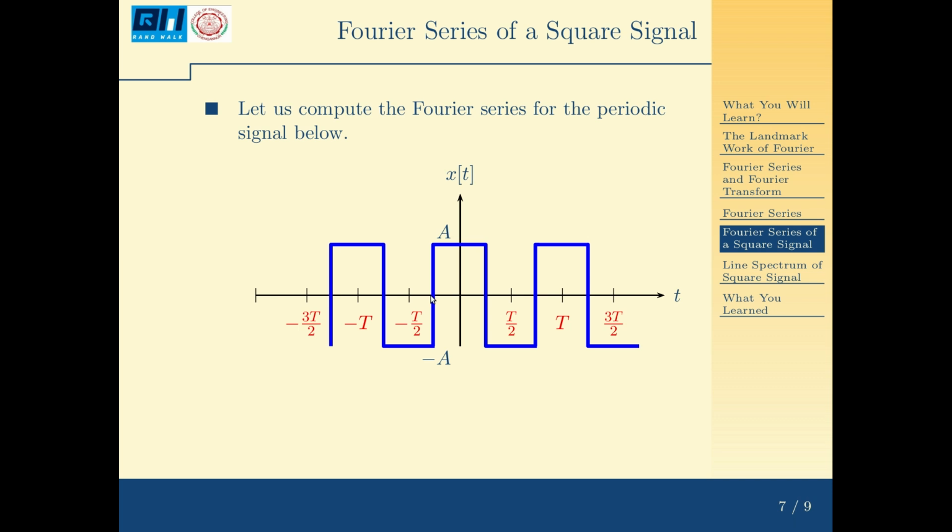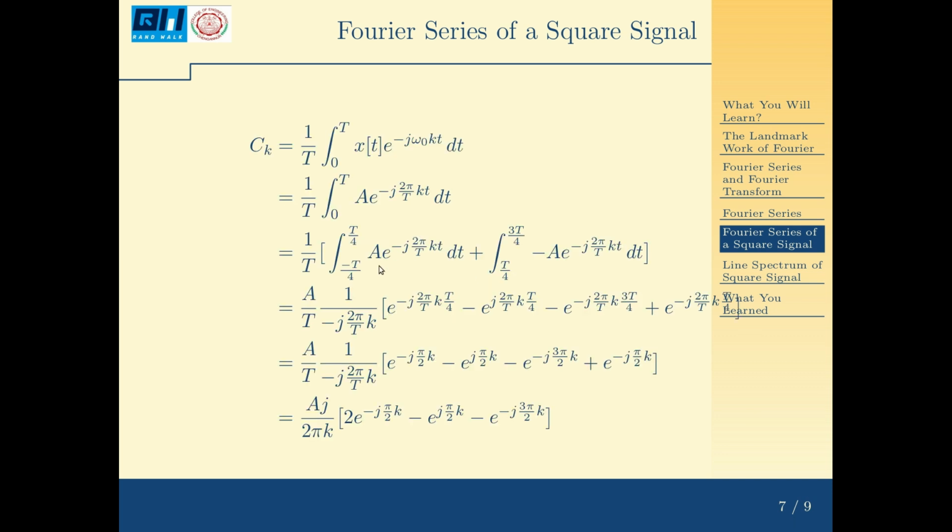Let us look at this period. Say this is minus T by 2, half of that is minus T by 4, to plus T by 4, and T by 4 to 3T by 4. This point is T by 2 and this is another half of that, so this point is 3T by 4. So, my integral changes to 1 by T integral from minus T by 4 to T by 4 A e raised to minus j 2 pi kt by T dt plus integral from T by 4 to 3T by 4, where the amplitude is minus A, so minus A e raised to minus j 2 pi kt by T dt.